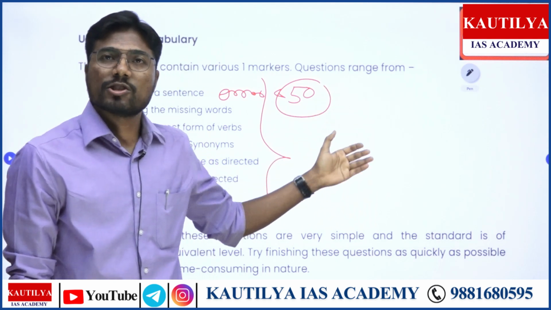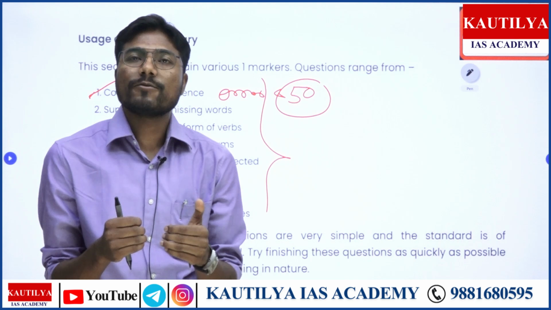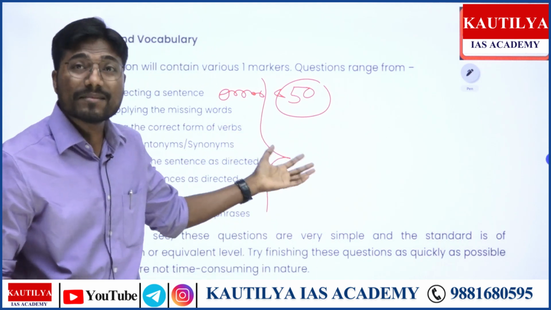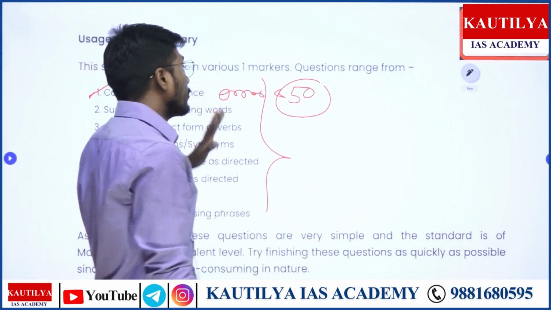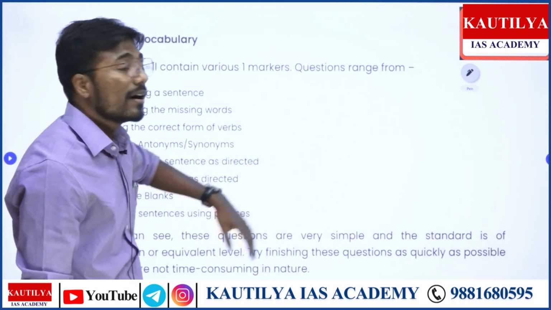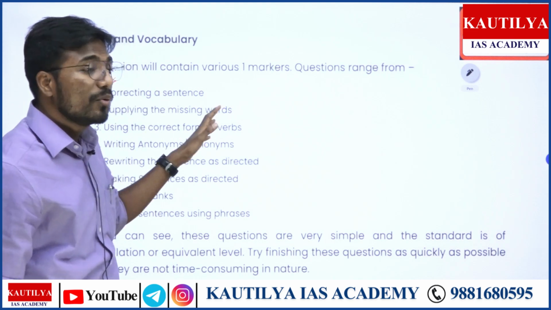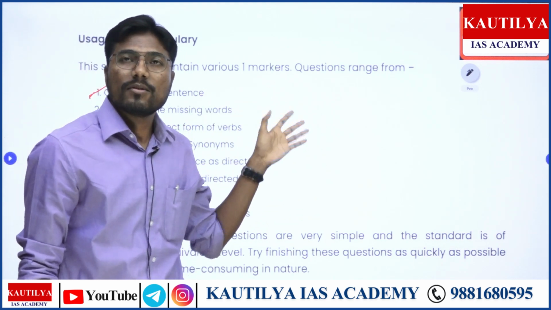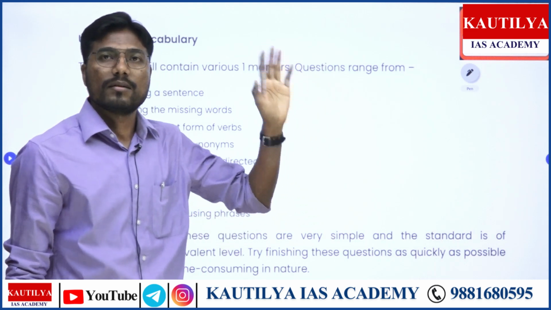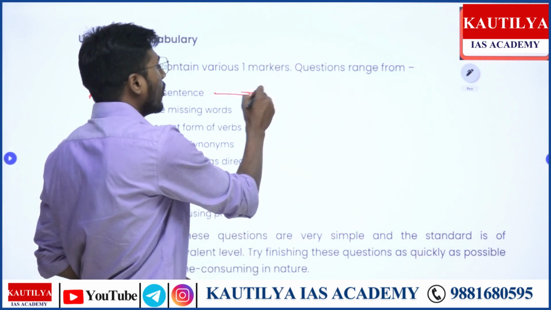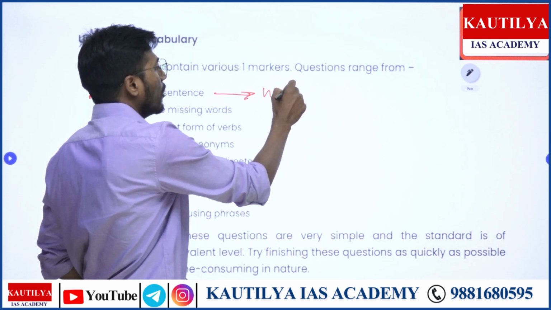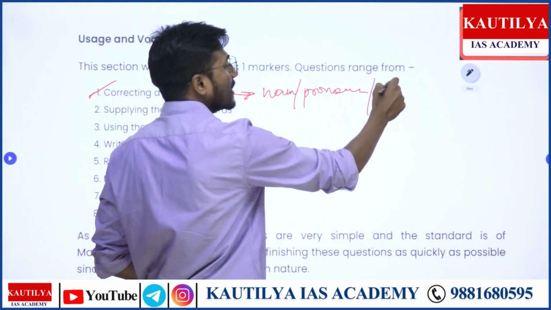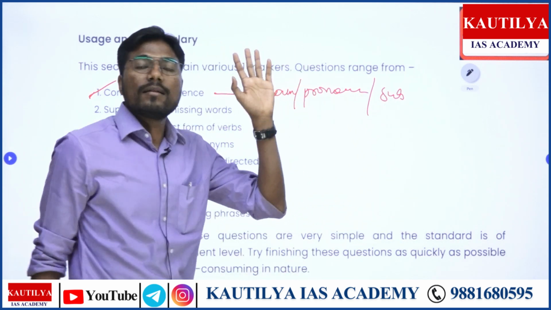So considering essay, comprehension, précis, all these things are easy for you, right or wrong? Because we have only one question to ask and we have maximum marks as well. But this grammar portion has 50 marks and they ask you every single question on every single topic. So spotting the error can be from any component. Generally, they ask you from noun and pronoun, or subject, verb, and agreement, right?